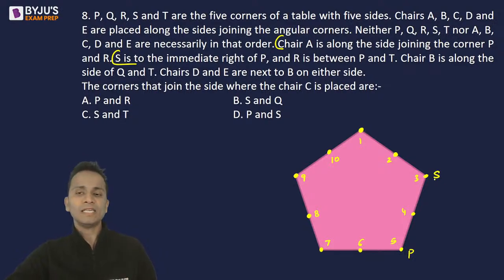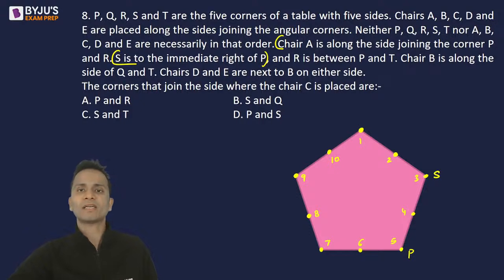S and P are at the corners. That is why I've drawn it like this. And R is between P and T. So I'll hold it. R will be at number 7 and T will be at number 9. So the remaining corner will come at number 1.